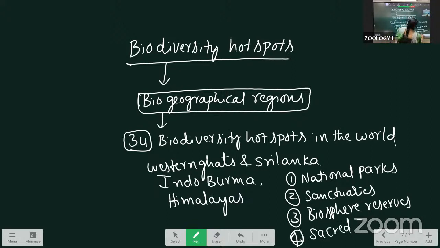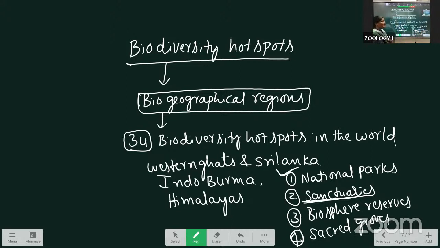Just write down the names, no need of the explanation. I'm just explaining that national parks are used for protecting endangered or extinct animals. Sanctuaries means we use the resources in that place and maintain some animals, protecting the endangered animals.